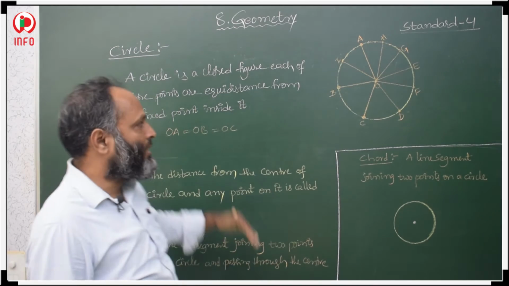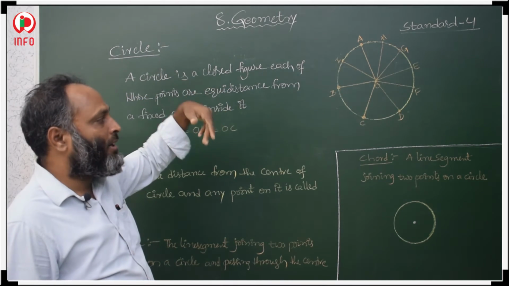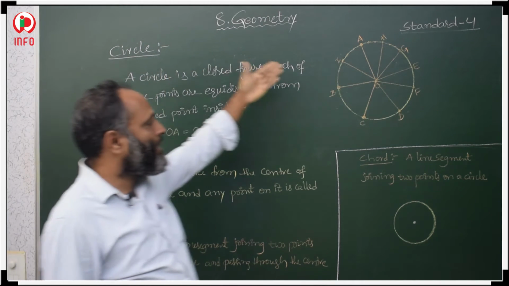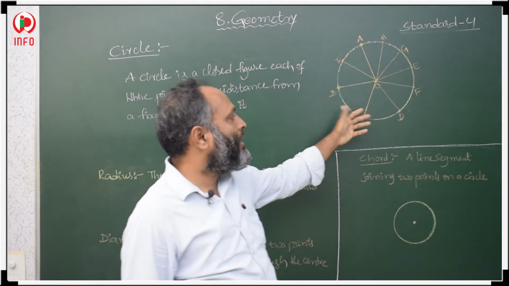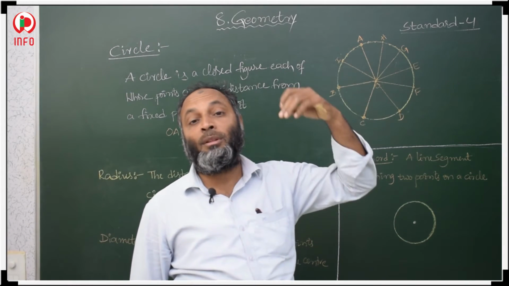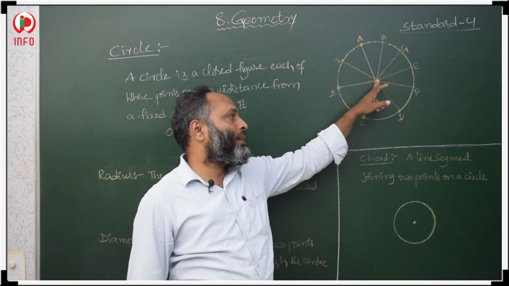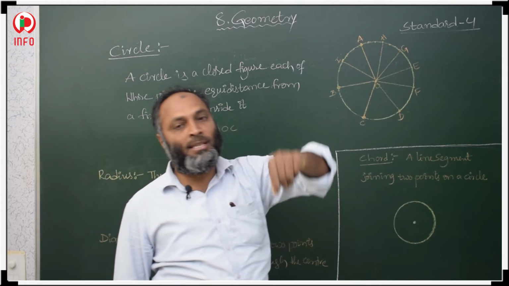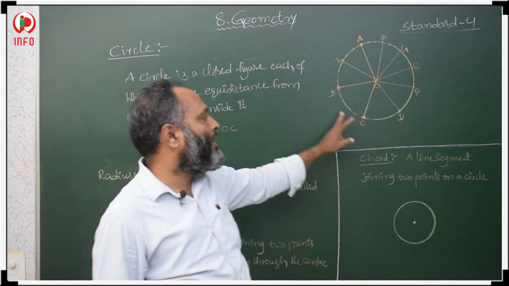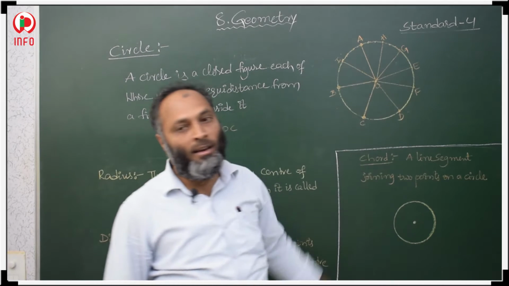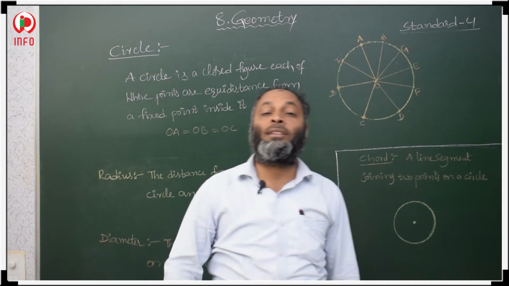First, circle definition. A circle is a closed figure in which the points are equidistant from a point inside it. Inside means the center. From the center, one point is there, that is the center. Whatever points are there on the circle, they are equidistant from the center.